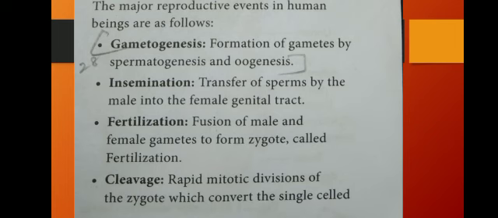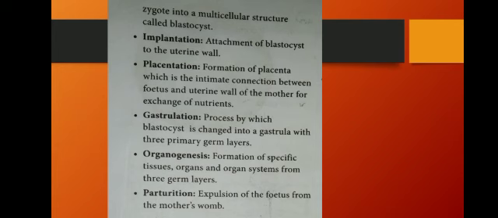Then fertilization. I said already, fusion of male and female gamete to form a zygote is called fertilization. Cleavage: after fertilization, the single cell is converted into an embryo, isn't it? So it is in a multicellular stage. How is it converted into the multicellular stage? It is produced by division. It is rapid mitotic division in a zygote, which converts the single cell zygote into a multicellular structure called a blastocyst. Blastocyst is the in-between stage in the embryo.